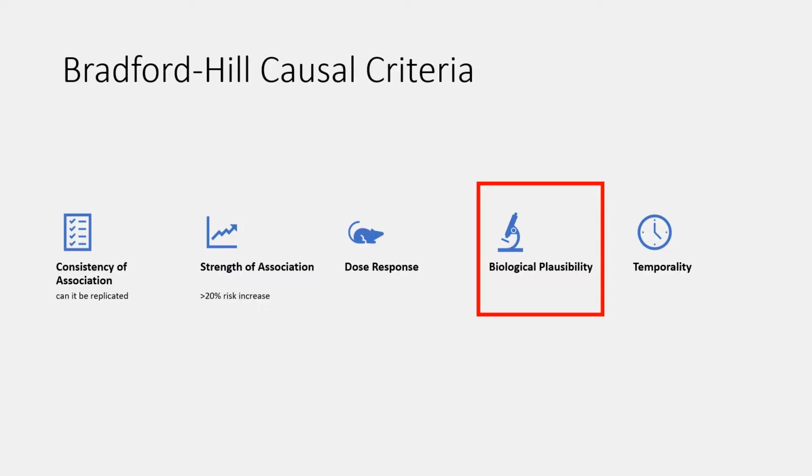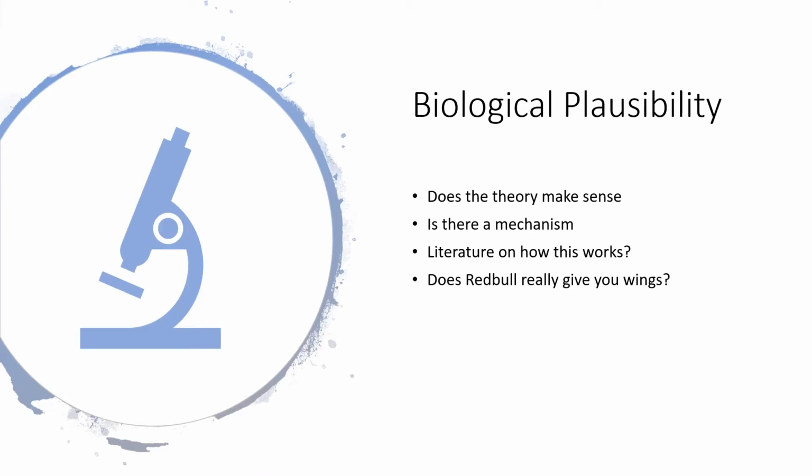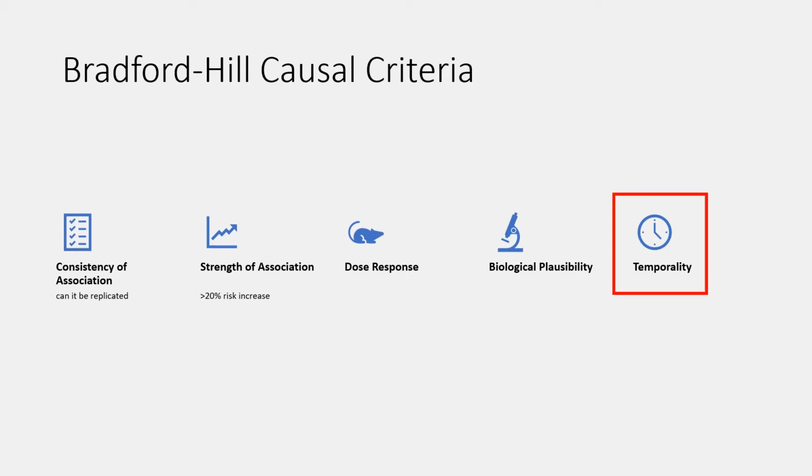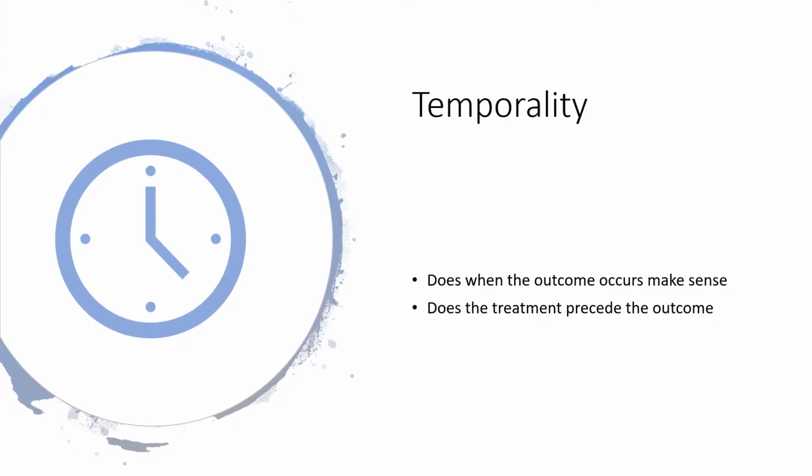Fourth, biological plausibility. Does the mechanism of action make sense for a causal relationship? Is the mechanism understood or even biologically possible? Finally, temporality. Exposure should always precede the outcome. The order of time matters. If you get the grade back for your midterm before you take the midterm, something is wrong with the exam.